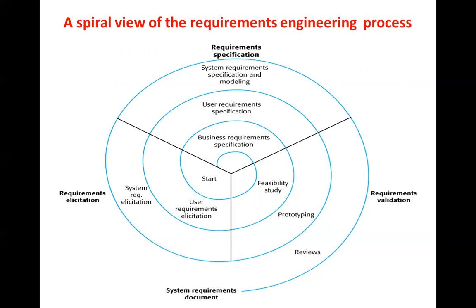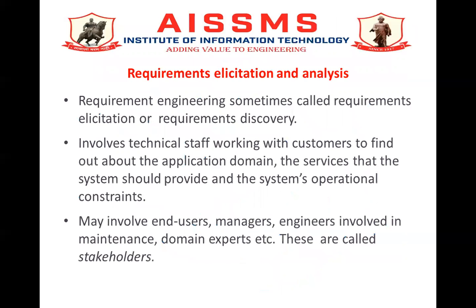Most of the activities, two or three times we are doing a similar activity to get clarity, so the customer also becomes clear about his requirements. In this way, requirement allocation and analysis goes on. So requirement engineering is sometimes called requirement allocation or requirement discovery. The final intention is that we must discover the requirement exactly from the user. Once we get the user's requirement very clear, it will be very easy for the organization to find out the system's requirement.